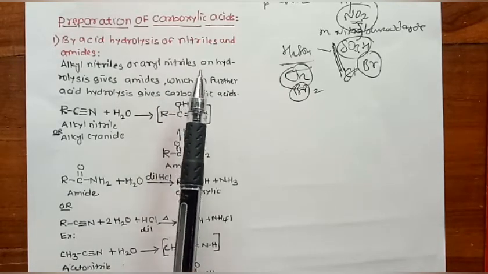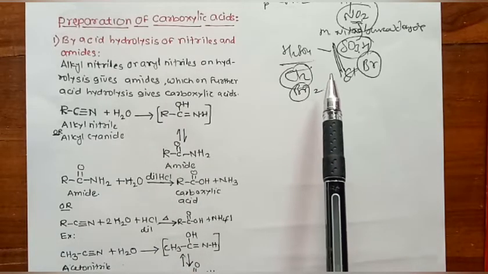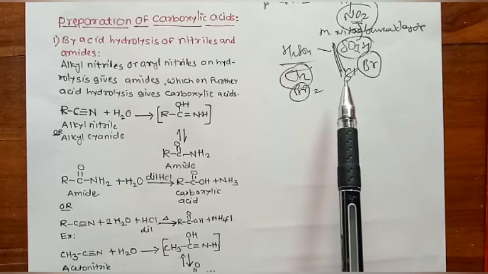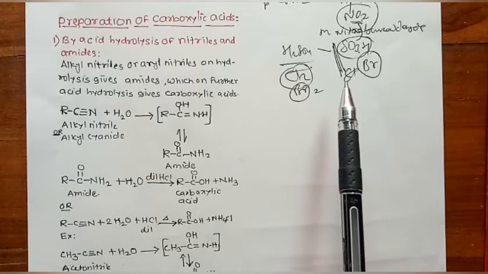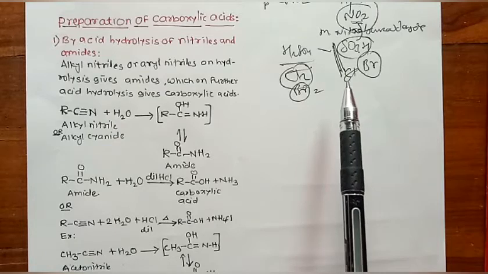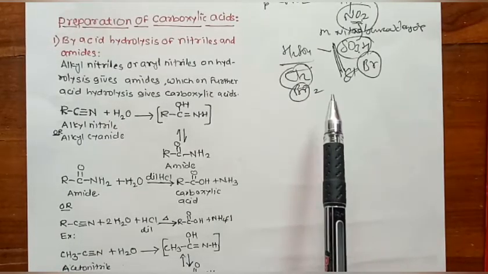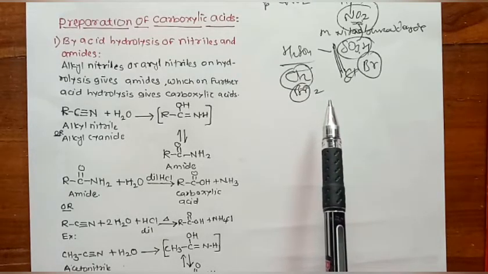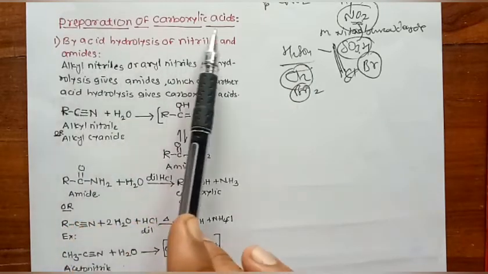In nomenclature, common names of acids are given from their sources, and in the IUPAC system we have to select the longest carbon chain containing the carboxylic group as the parent alkane, and then replace the ending E by OIC acid. In this way, the IUPAC name of acids is alkanoic acids. Then after that, preparation of carboxylic acids.